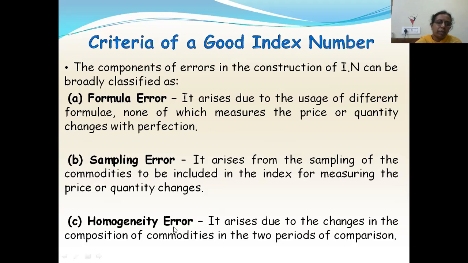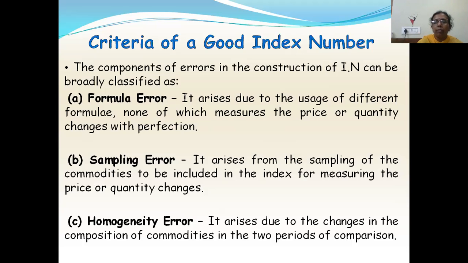The formula error, from this name itself we can make out, there will be some error in the formulas. How will that error occur? It arises due to the usage of different formulas, none of which measures the price or quantity changes with perfection. It means that if we are selecting a formula and calculating the index number, but that formula is not measuring the changes in the prices or quantities with perfection, then we'll have formula error.